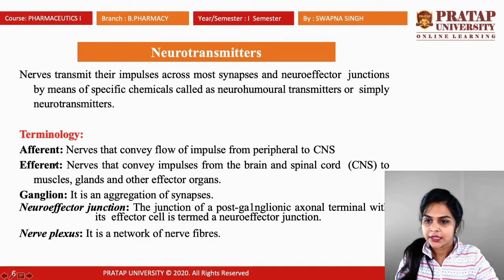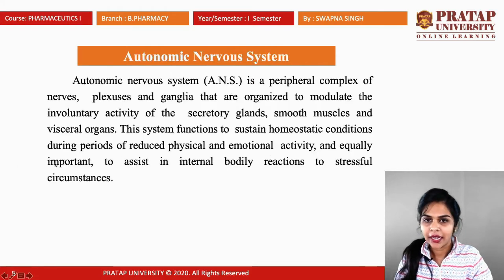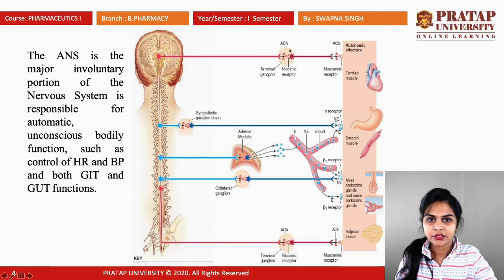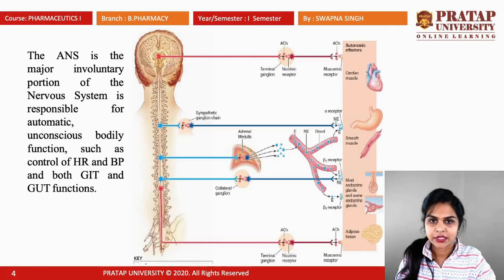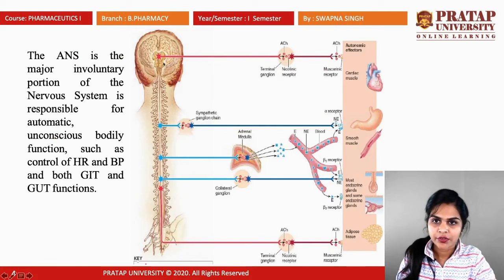Okay, next is ganglion. Ganglion is the aggregation of synapses. That means all the nerves contain a junction called a relay station, where the impulses or information stay for a minute, and then they pass to other organs or every part of the body.